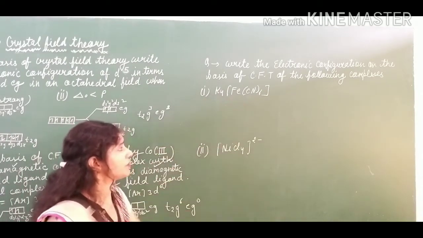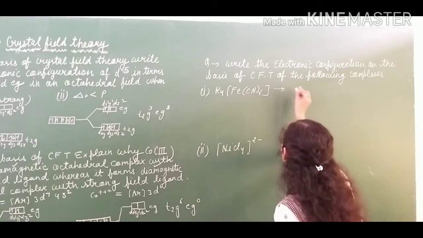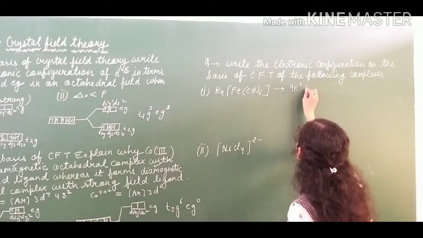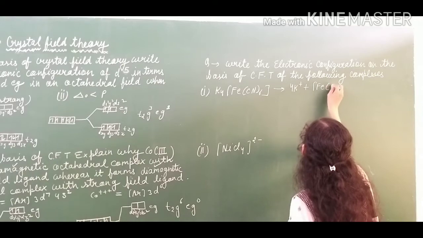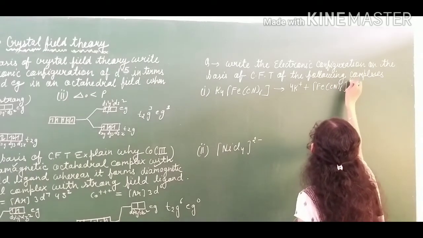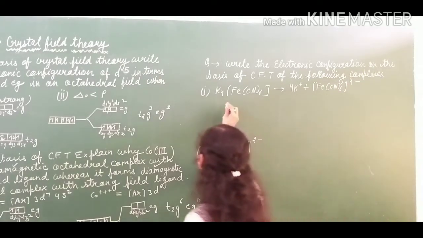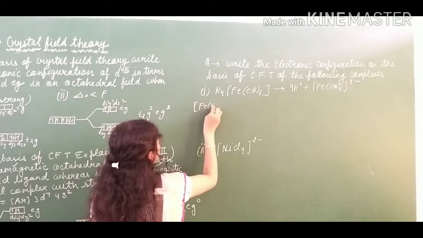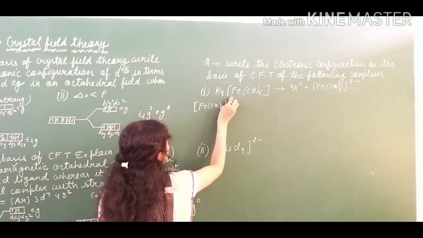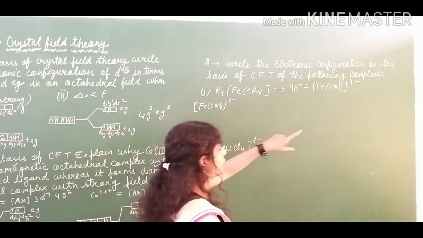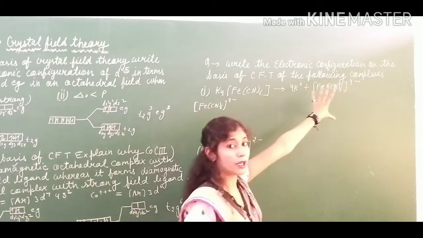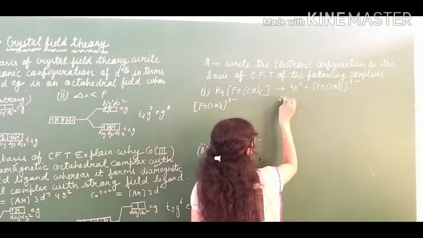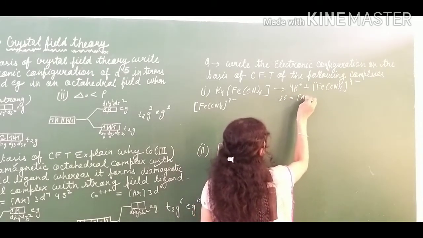So K4[Fe(CN)6]. First of all you have to dissociate into 4K positive plus [Fe(CN)6] 4 negative. So first of all you have to find out the oxidation state. What is the atomic number of iron? 26. With 26 you do the configuration.